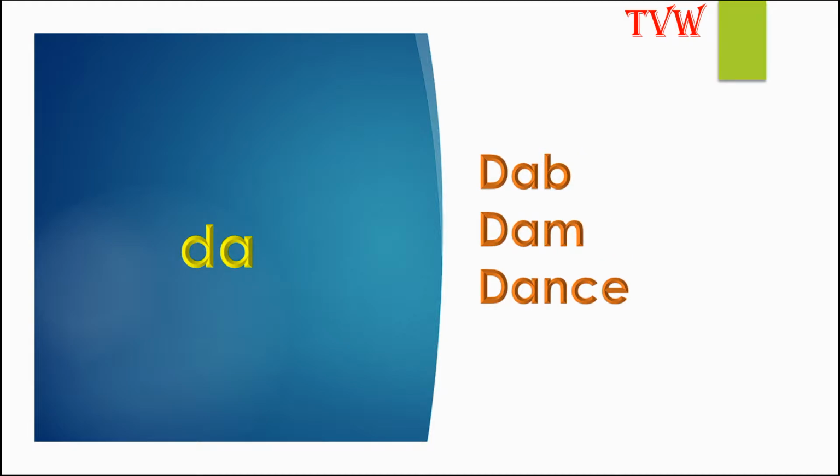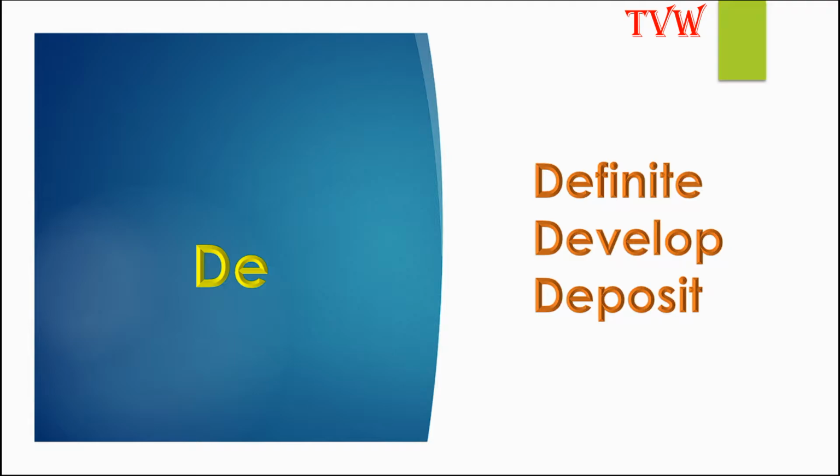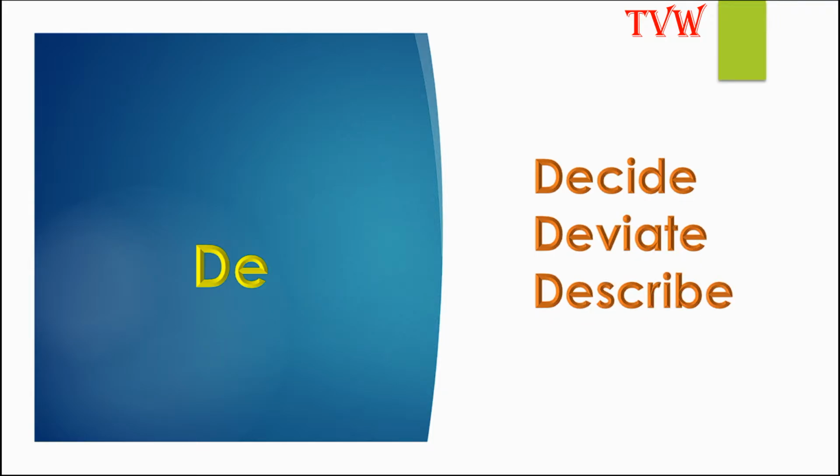DA also has the sound da, as in dab, dam, dance. The letters DE have the sound de, as in definite, develop, deposit. So DE has the sound de. DE also has the sound D, as in decide, deviate, describe.